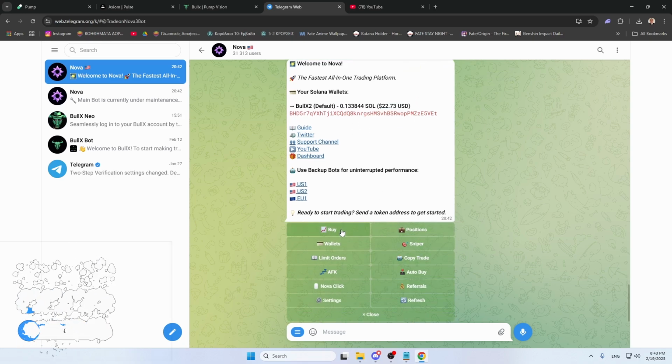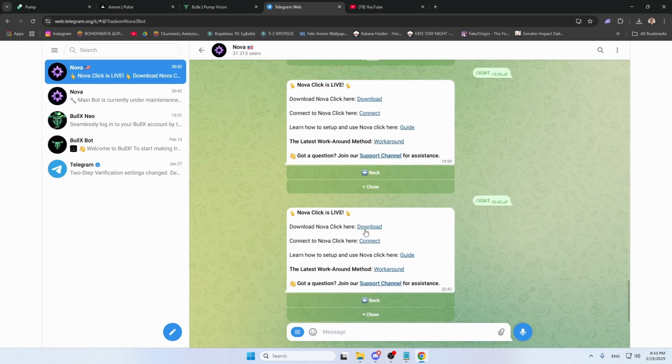It had some features, as you can see: buy, position, sniper, wallets, limit orders, copy trade, auto buy, Nova click, referrals. I'm gonna go over all the features in another video as well. Right now I'm just doing the basics. Now Nova click for me is the best feature it has.